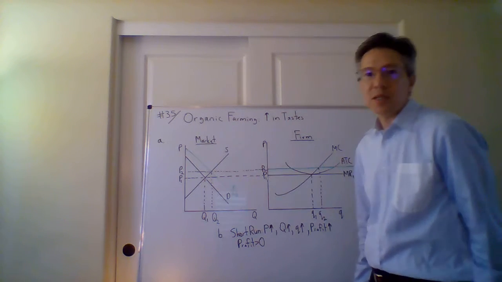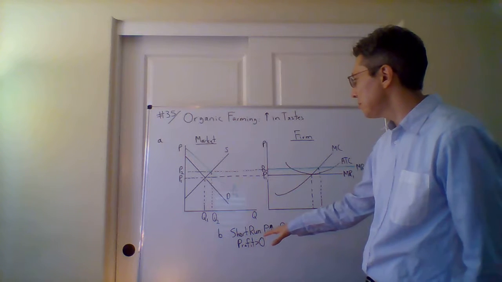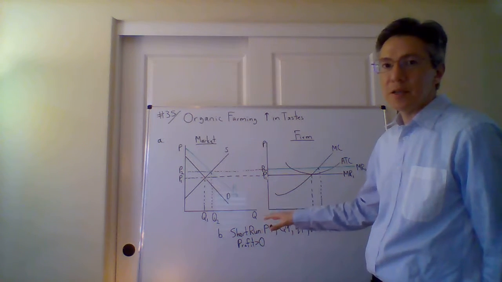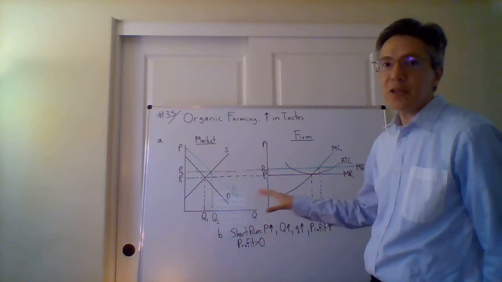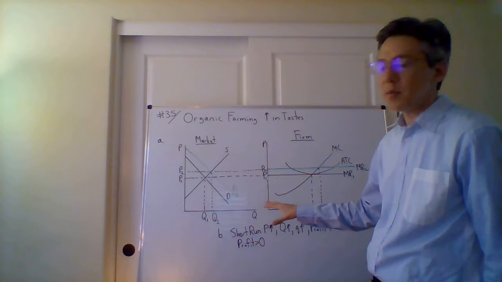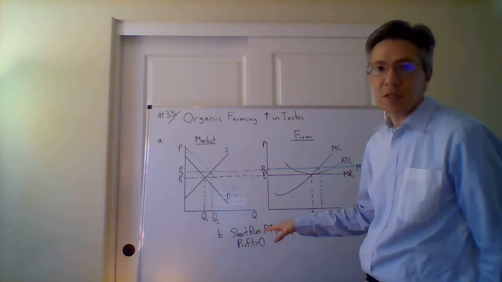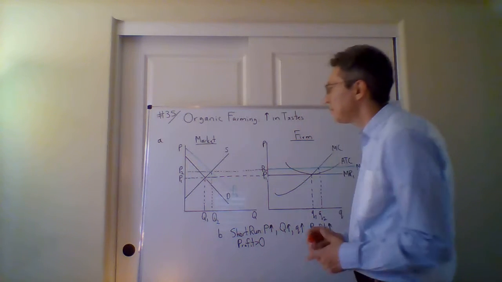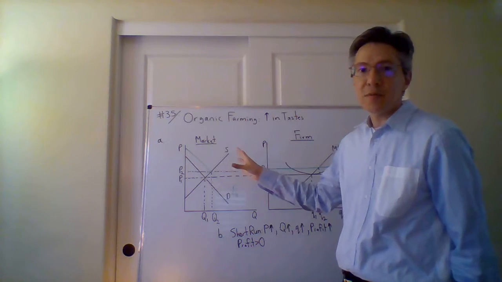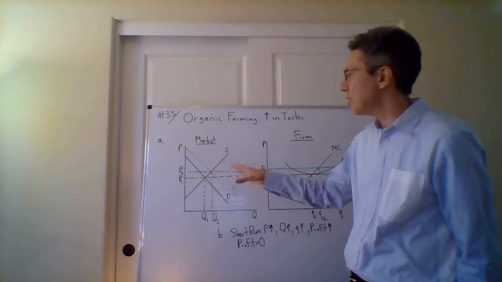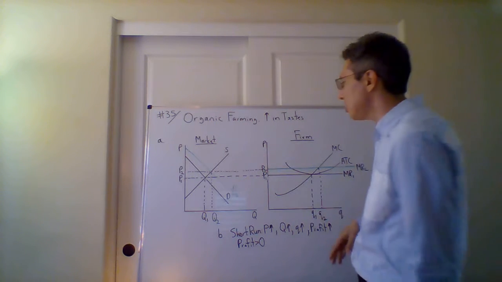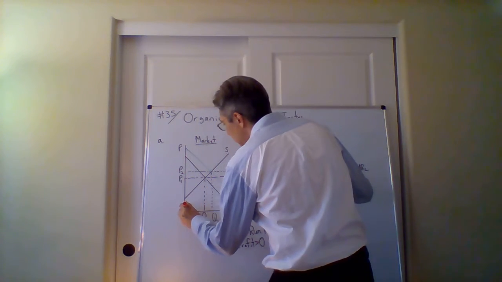So what is that going to mean then? Profit is positive. Firms are going to do what? Firms are going to be entering the market, right? We said free entry and exit. It's going to be easy for firms to come in. So if there is a profit opportunity, they're going to come in. And so what does that mean for our market? Well, remember, if the number of firms grows, which curve is affected? It's supply. And which way is it going to shift? The supply is going to shift to the right.